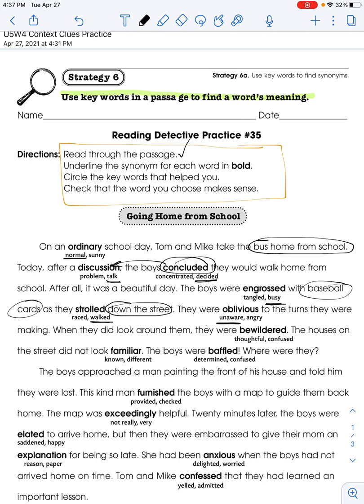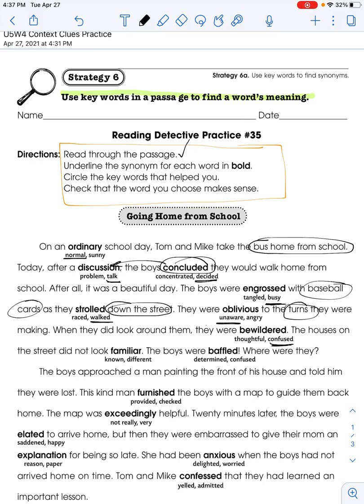What they did, or when they did look around them, they were bewildered. So this means they finally looked around. Were they thoughtful when they looked around, or were they confused once they looked around? Well, I think it probably means confused because they made many turns, meaning they were somewhere they didn't know.